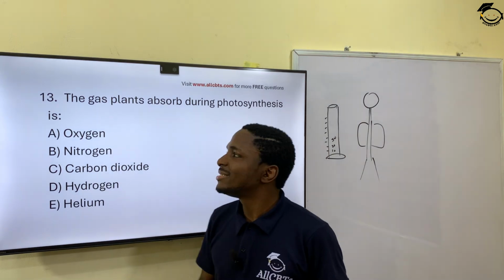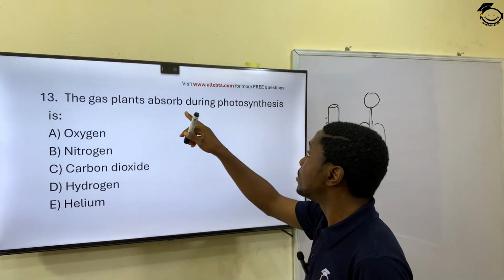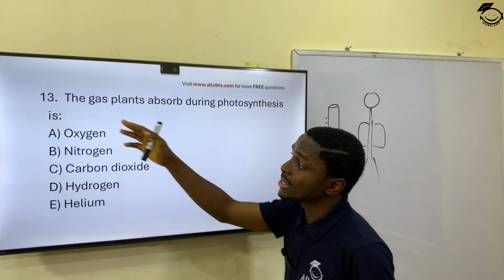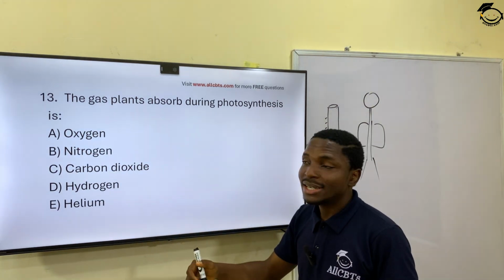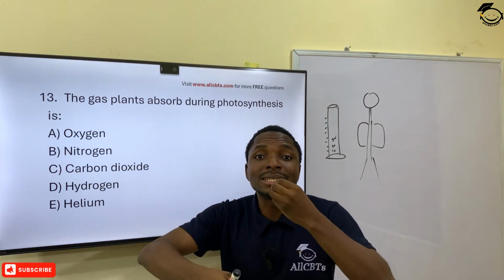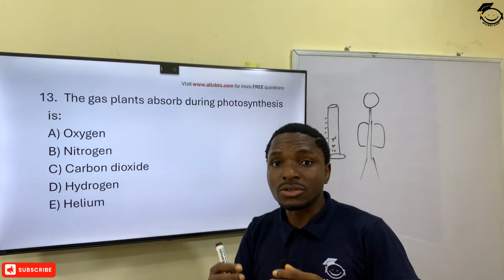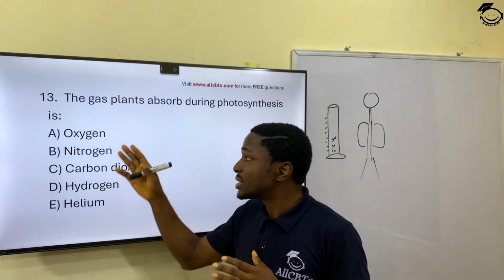Question 13. The gas plants absorb during photosynthesis is called which of these? The gas that plants absorb, or if you like, the gas plants breathe in. What gas do plants breathe in during the process of photosynthesis? What is photosynthesis?